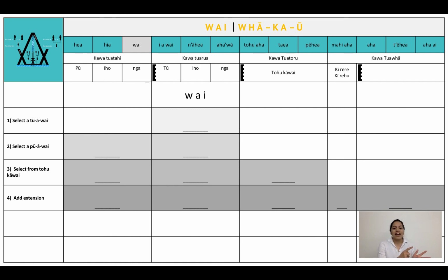So, step 1, kaua tuarua, select a tu a wai. Moanaroa. Step 2, kaua tuatahi, select the pu a wai. Now there's only one pu a wai or a who particle that we've learned, and that is ko. Now we should have ko Moanaroa.